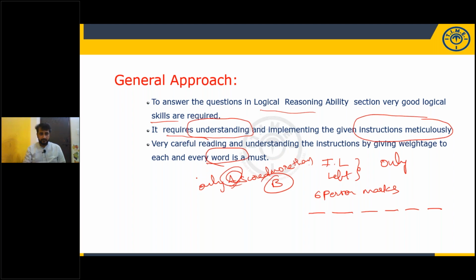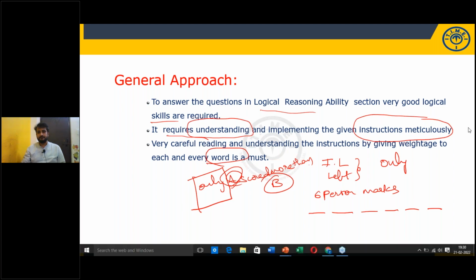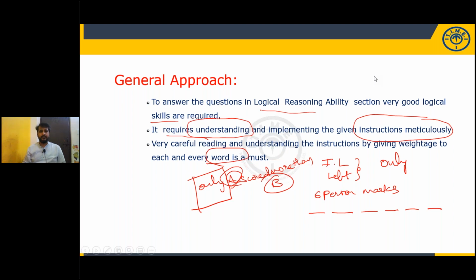Here the keyword is only. This keyword is very, very important. Only A scored more than B. Among the 6 persons, in which position A will be there, in which position B will be there? Yes, Sanju, it is correct. A is first, B is second. A is the highest, B is the second highest.